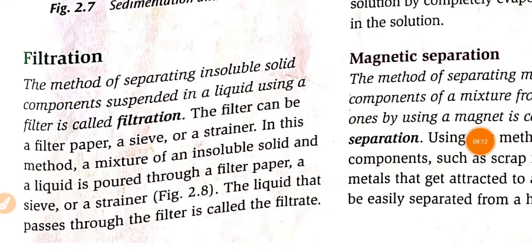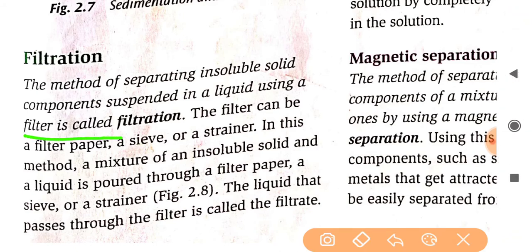Now we move to filtration. The next method is filtration. The method of separating insoluble solid components suspended in a liquid using a filter or filter paper is called filtration. The filter can be a filter paper, a sieve, or a strainer. In this method, a mixture of an insoluble solid and a liquid is poured through a filter paper, a sieve, or a strainer.